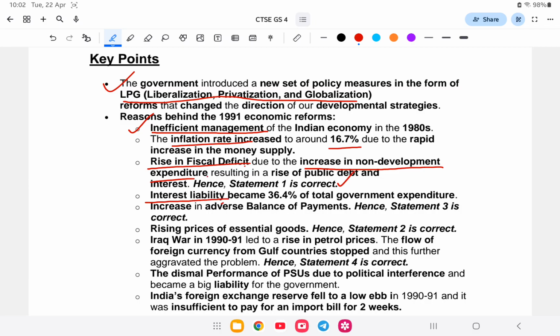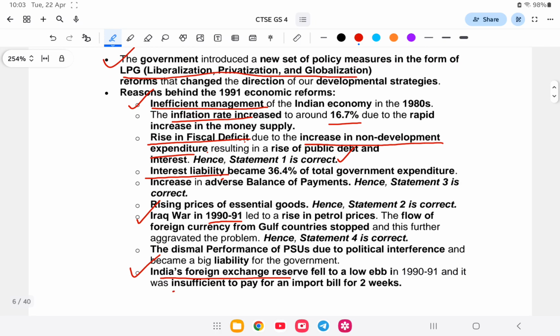There was also interest liability. In 1990 to 91 there was the Iraq war between the United States and Iraq, and India's foreign exchange was insufficient to pay the import bill for even 2 weeks. So these are the reasons because of which LPG reforms were introduced.